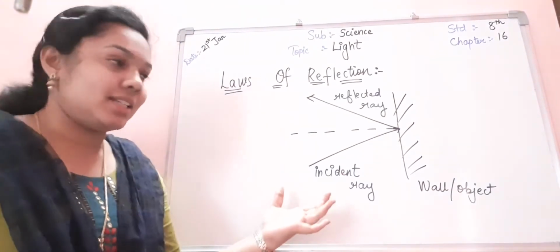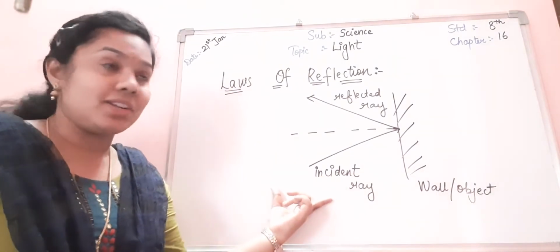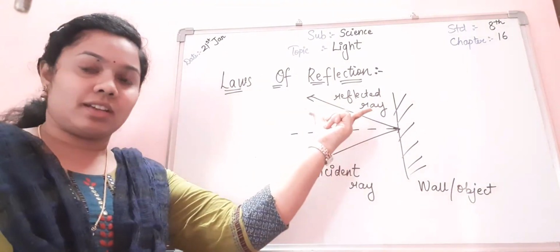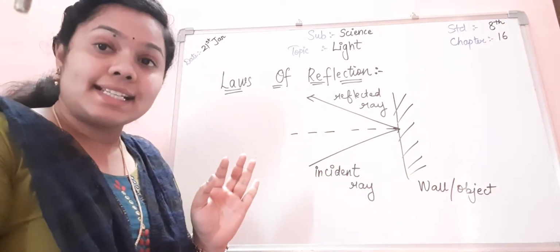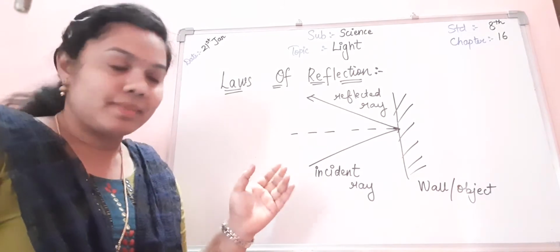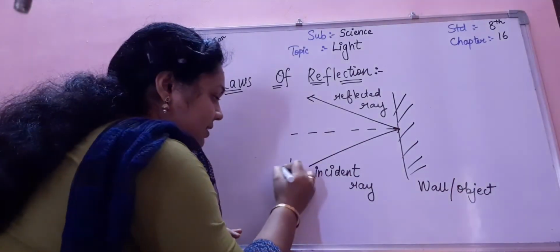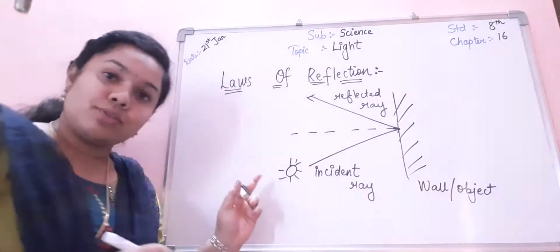So this is how it is. This is our incident ray and this is our reflected ray. The ball was just an example. Here the exact example is about light. This is our source of light.